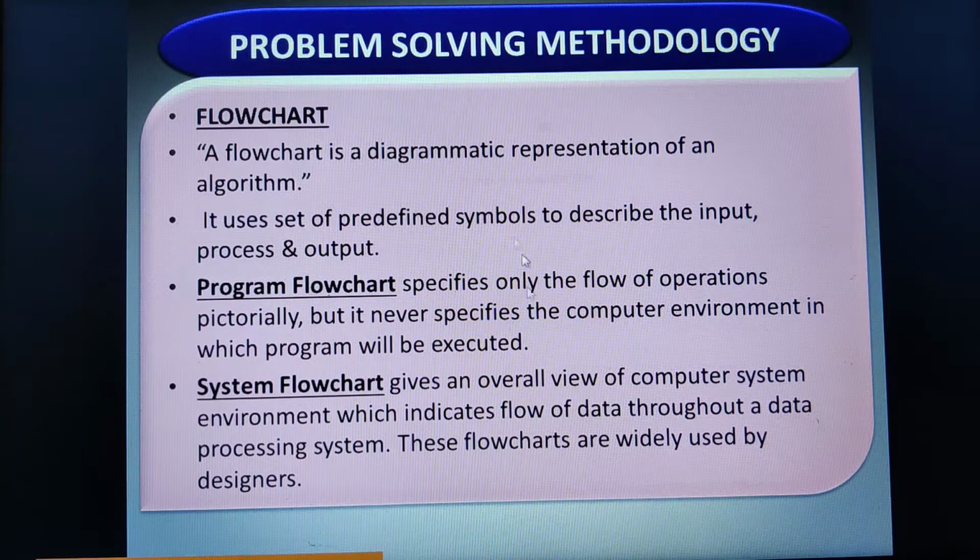Now what is this program flowchart? Program flowchart is the one that specifies only the flow of operation, but it never specifies the computer environment in which the program should be executed. For example, we have already discussed a few flowcharts in the class. Those are program flowcharts, wherein they specify only the flow of operations.